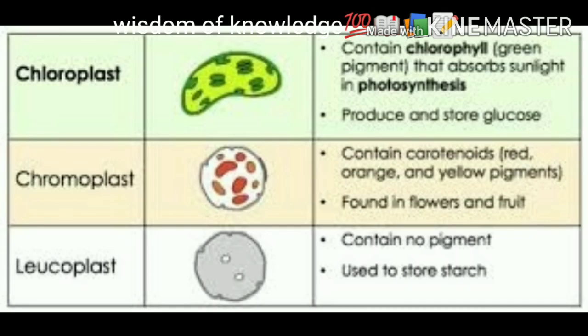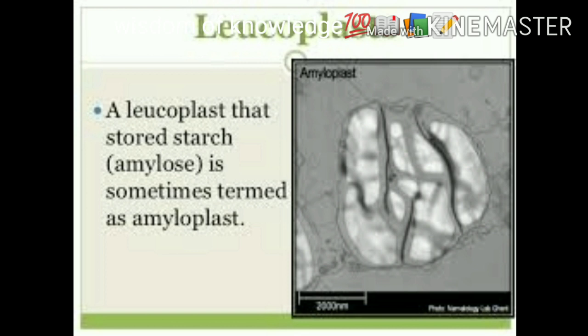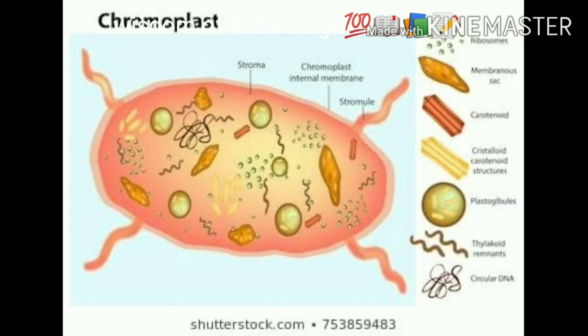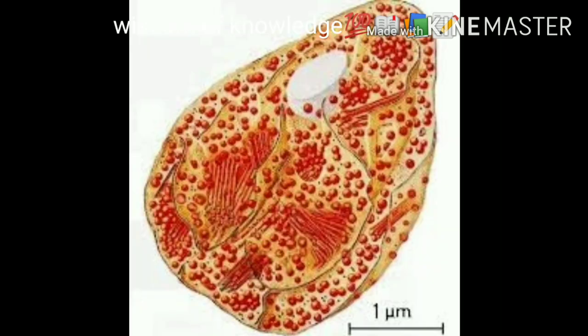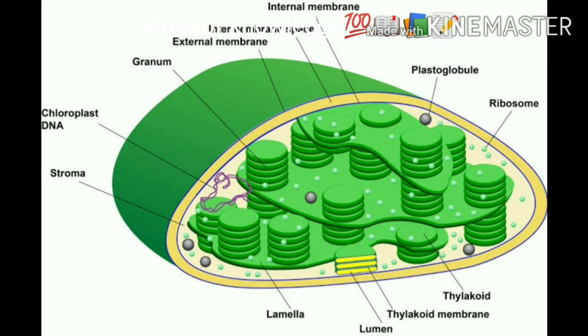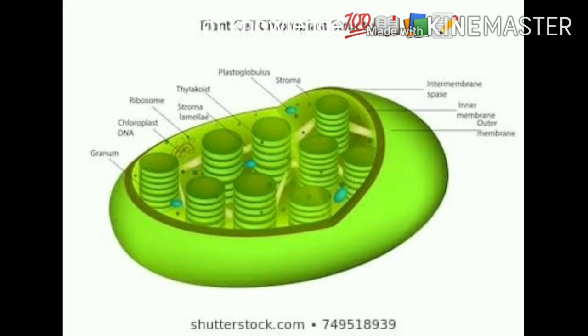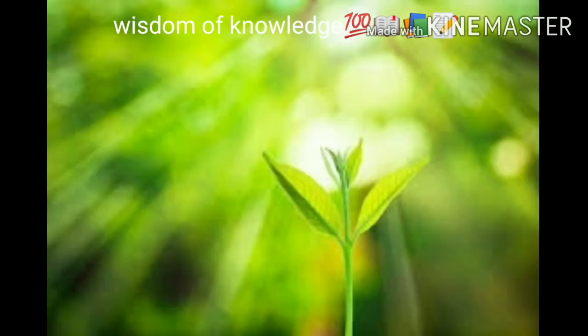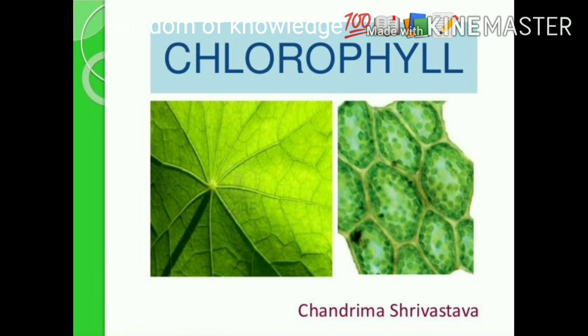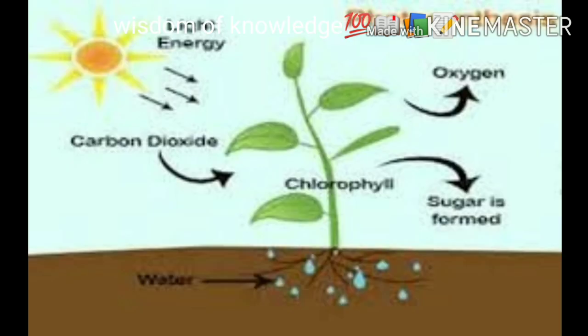Mainly, these plastids are divided into three types: leucoplast, chloroplast, chromoplast. Leucoplasts are white and colorless, and chromoplasts are colored. They have yellow and orange colors. Chloroplasts are green colored. The primary function of chloroplast is to trap the energy from the sunlight and transfer it to chemical energy. Thus, it helps in carrying out photosynthesis.